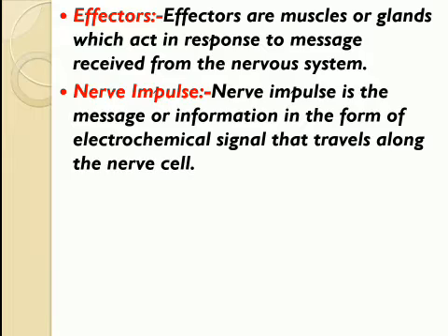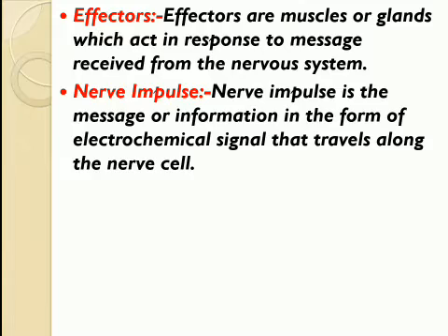So these messages travel in the nerve cells similar to the electrical wires, as electric current flows through the electric wires and carries the current to the device, and the device starts working. When you switch on the device, the current starts flowing through the electric wires and the device starts working.